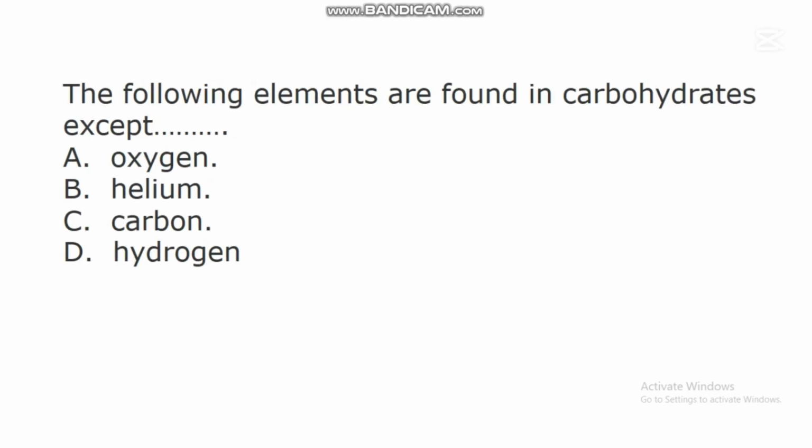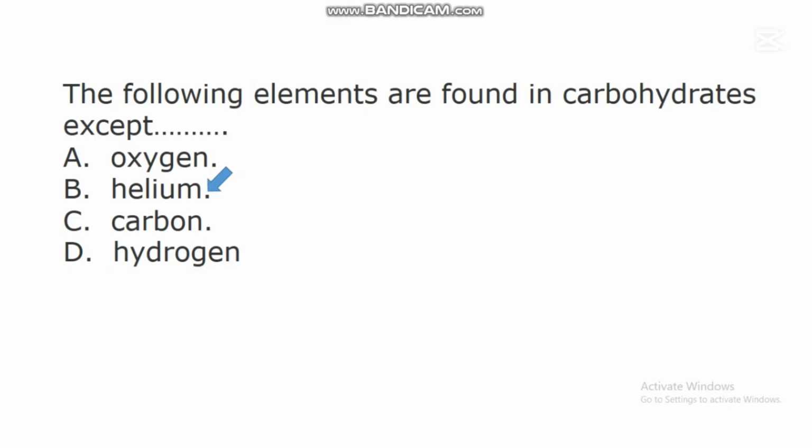The next question says, the following elements are found in carbohydrates except dash. A. Oxygen. B. Helium. C. Carbon. D. Hydrogen. In this question, the correct answer is B. Helium. There are many elements that can be found in carbohydrates.